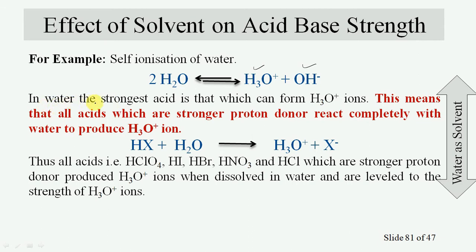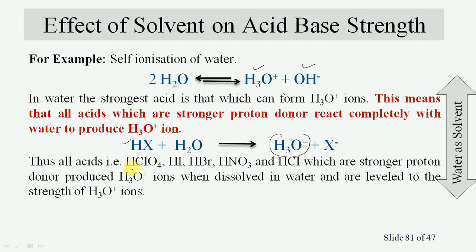So in water, the strongest acid is that which can form hydronium ion. This means that all the acids which are stronger proton donors react completely with water to produce hydronium ions. For example, HX reacts with water to produce hydronium ions.